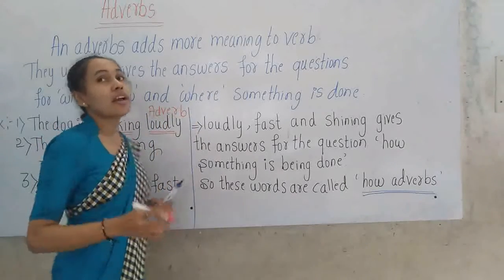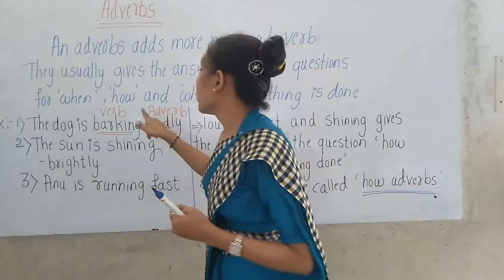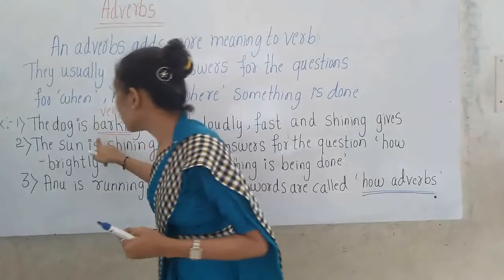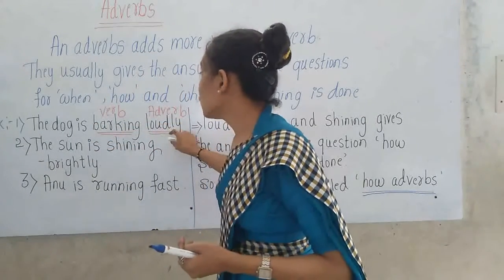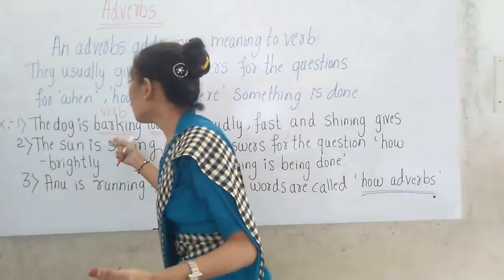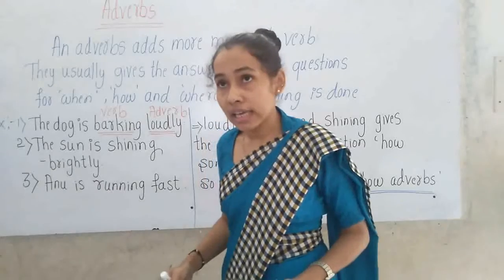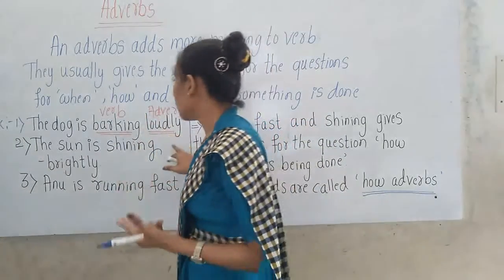Loudly is the adverb, and it adds more meaning to the verb. Loudly gives the answer for the question how the dog is barking. The dog is barking loudly.